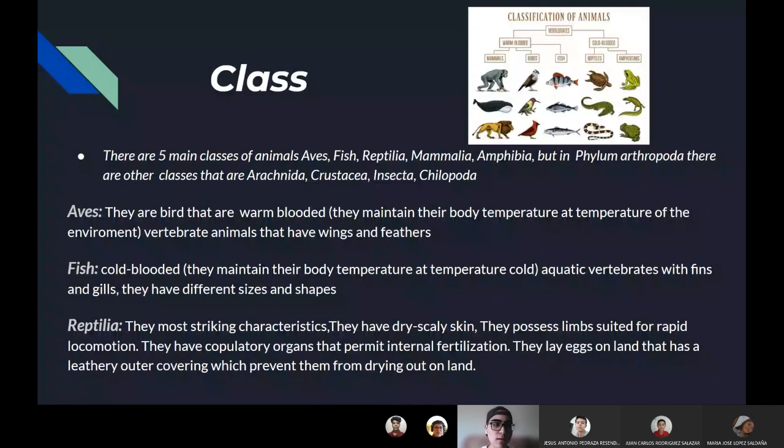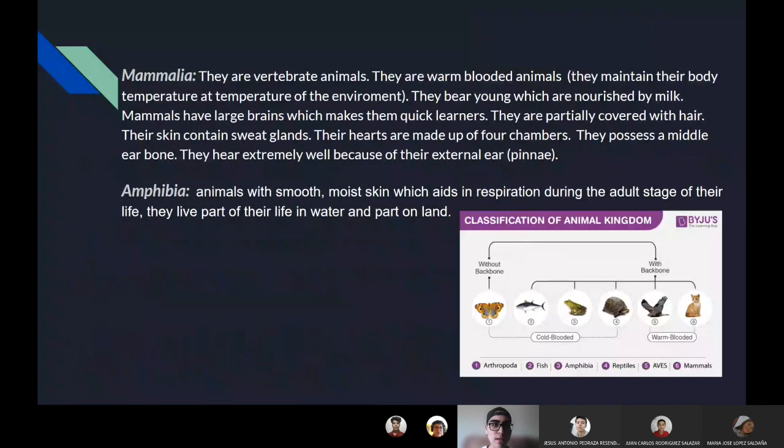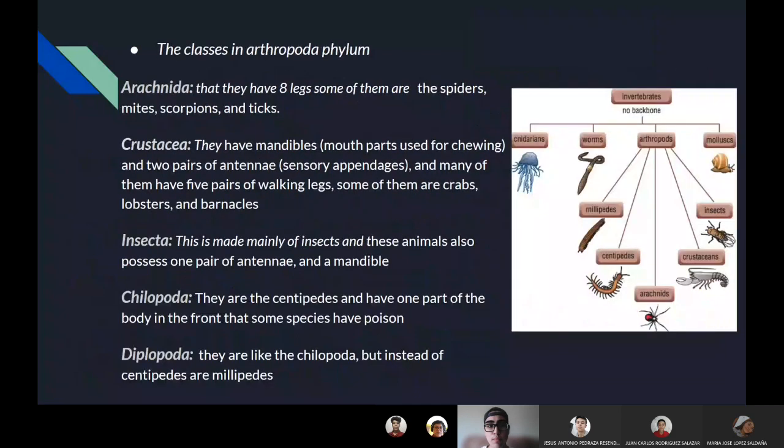The next one is the class. First we have the Aves. They are the birds that are warm-blooded. Then the fishes that are cold-blooded, aquatic vertebrates with fins and gills. The Reptilia that are mostly crocodiles. Then the Mammalia that are vertebrate animals that are warm-blooded. They have large brains, which makes them quick learners. Then Amphibia, animals with smooth skin.